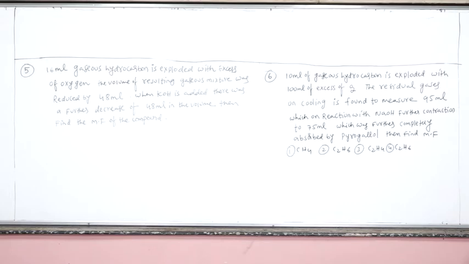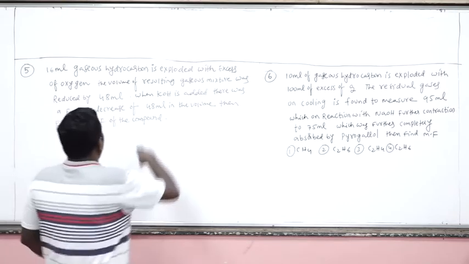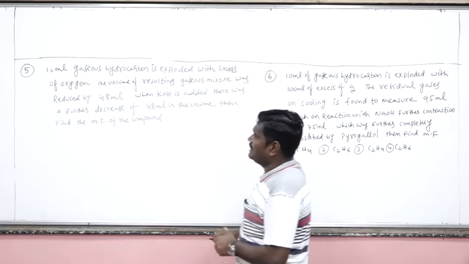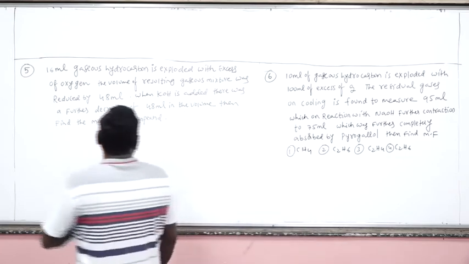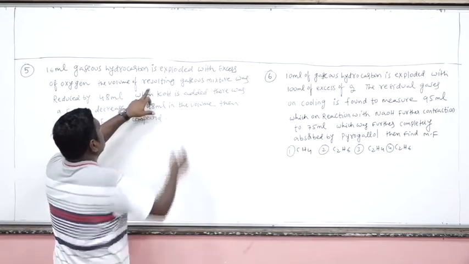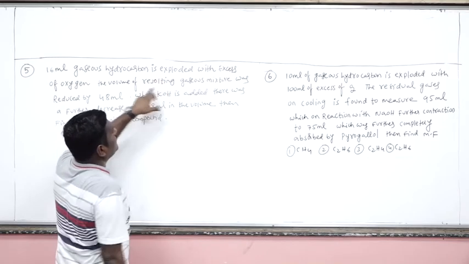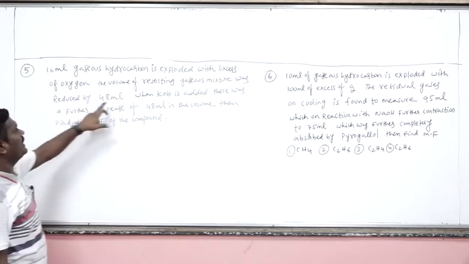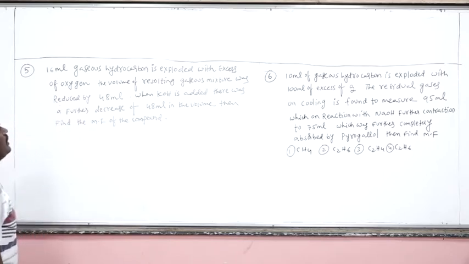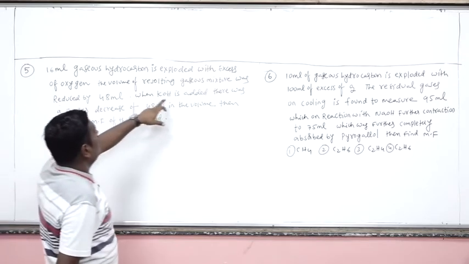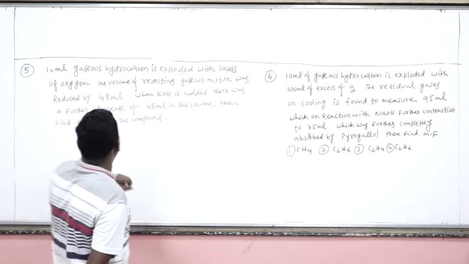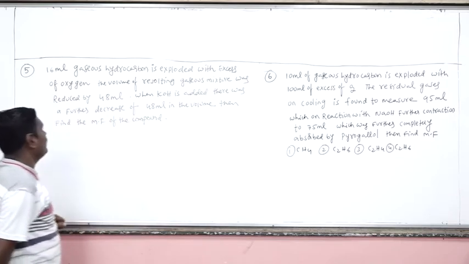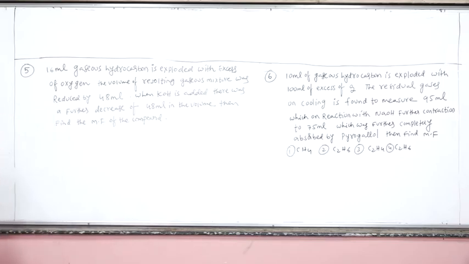Next, fifth problem. 16 ml of a gaseous hydrocarbon is exploded with excess oxygen. The volume of the resulting gaseous mixture was reduced by 48 ml. Now, when KOH is added, there was a further reduction of 48 ml in volume. Then find the molecular formula of the compound.